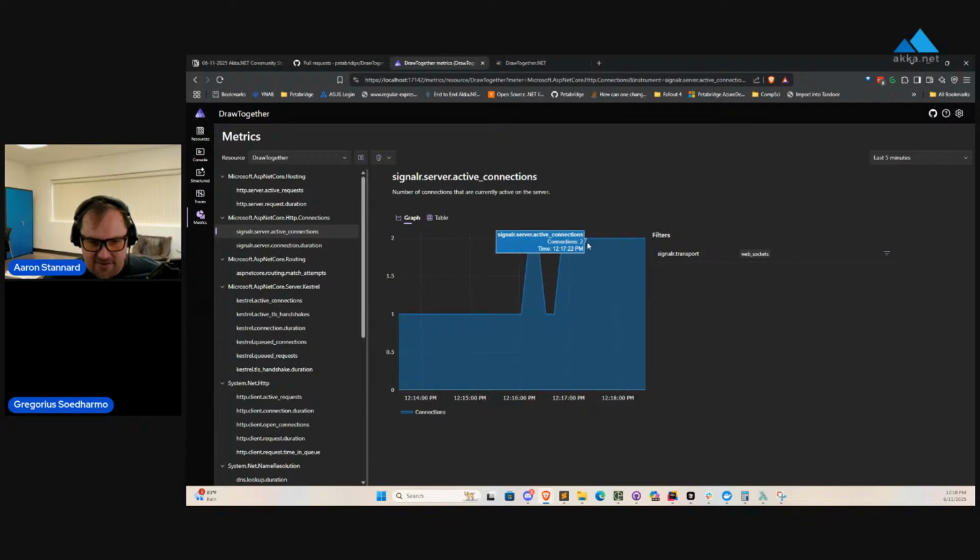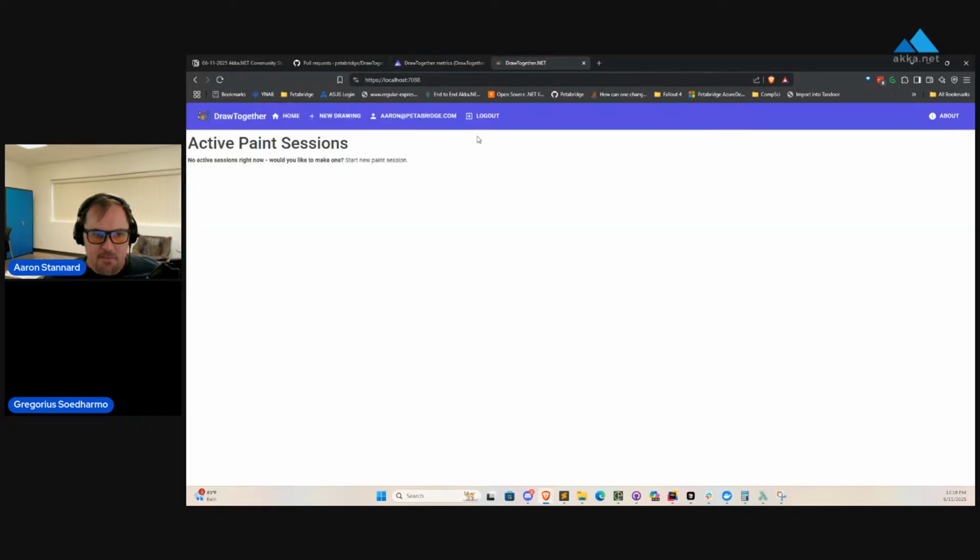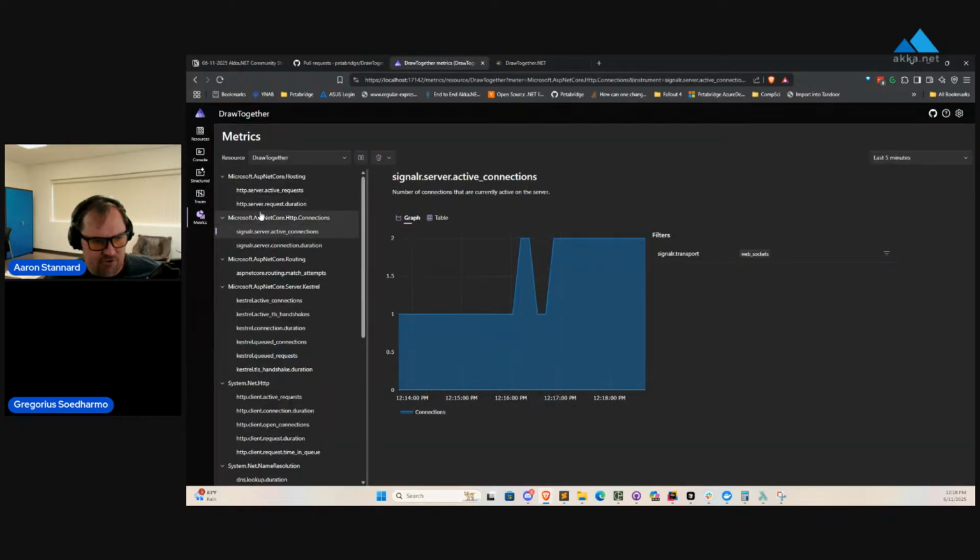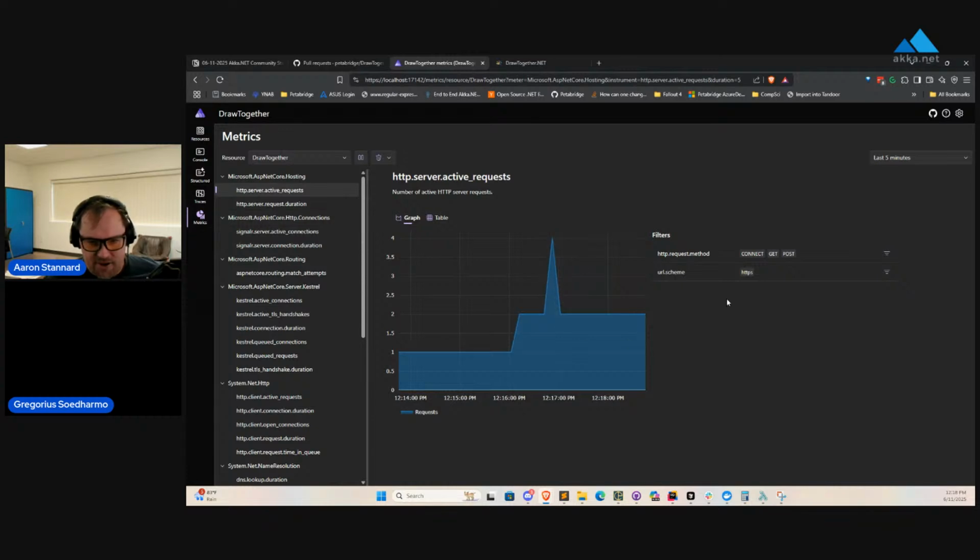If I take a look at the number of active SignalR connections, I can see there's one, two going at a time. Blazor Server uses the Blazor hub, which is kind of an implicit SignalR connection. So you can see some of that in there. A couple HTTP requests. You're going to get all this data for free inside .NET Aspire. Oh, not for free. This is using my OpenTelemetry instrumentation. It's just that .NET Aspire scoops all this up.